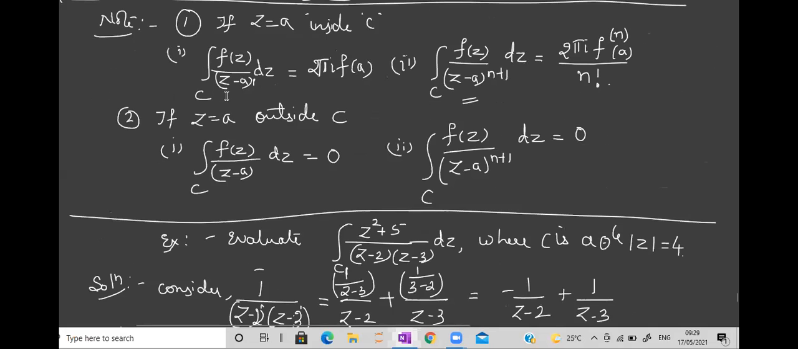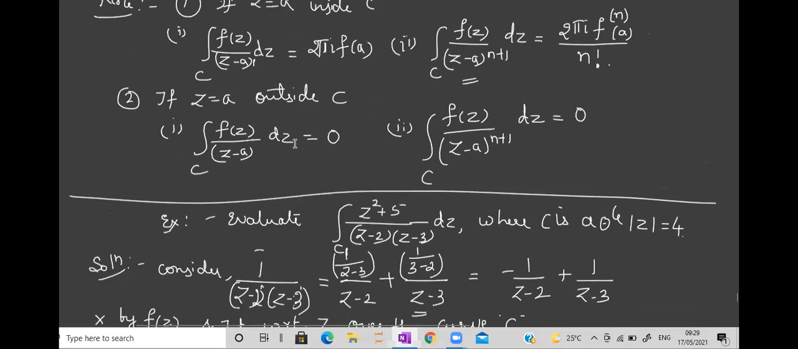f of z upon z minus a. Now we have to decide whether it is 2 pi i f of a or whether it is 0. This depends on what quantity? Inside and outside.